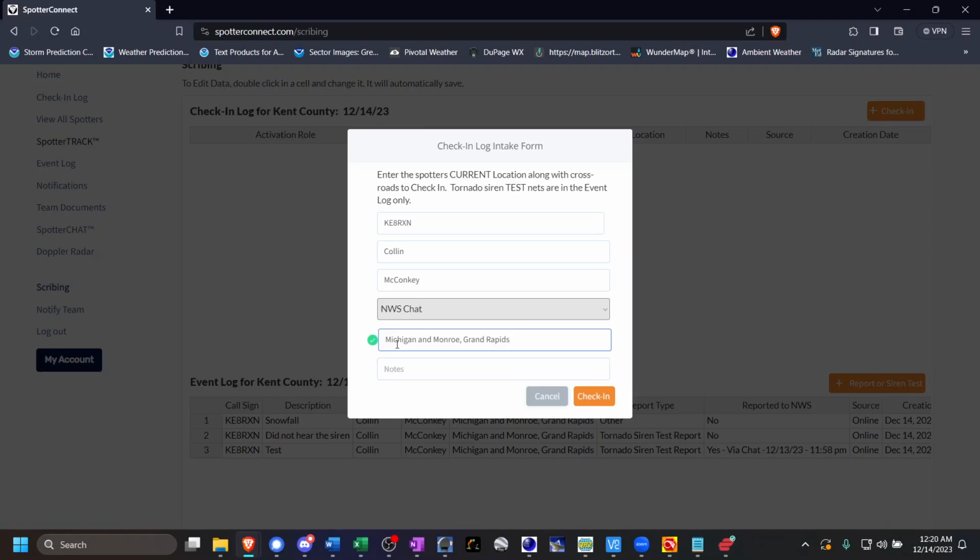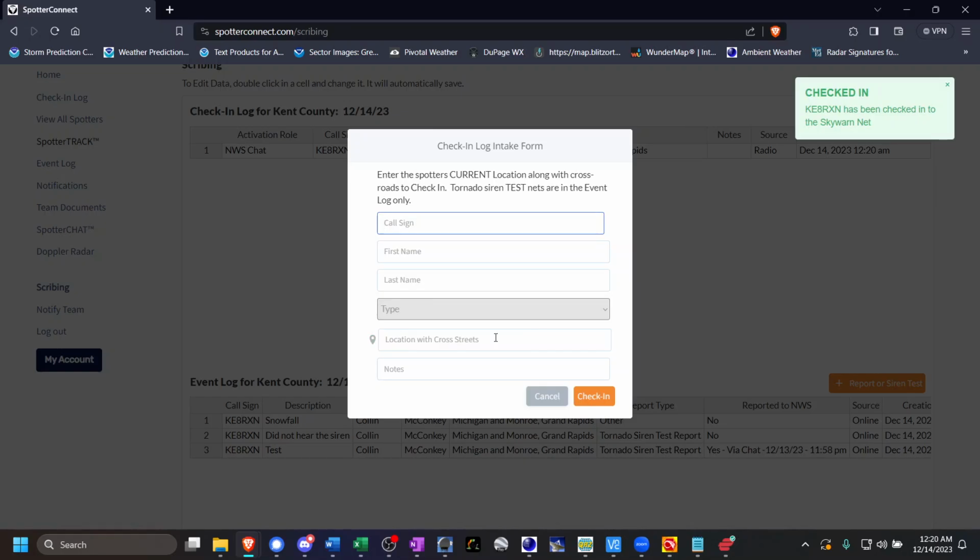If you say that you are located on 3 Mile, that immediately raises two questions. Number one, where on 3 Mile? And number two, while we presume you're speaking of 3 Mile in Kent County, you could be out of county and referring to 3 Mile in a county to our north, for example. So just make sure you put in two cross streets as well as the population center. Once I have that entered in, I can go ahead and hit check-in.